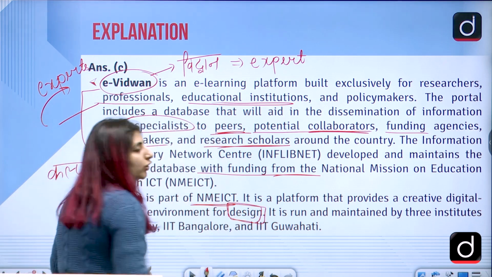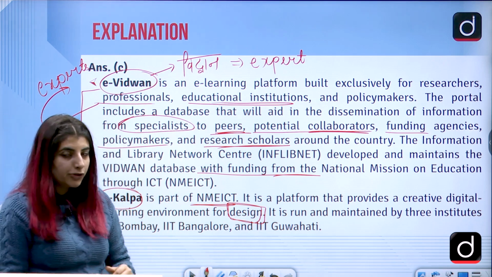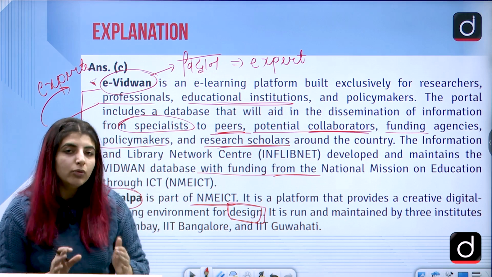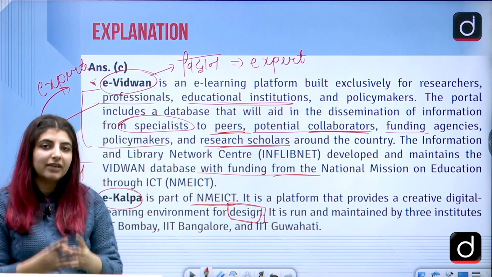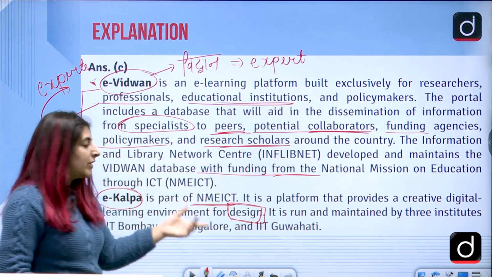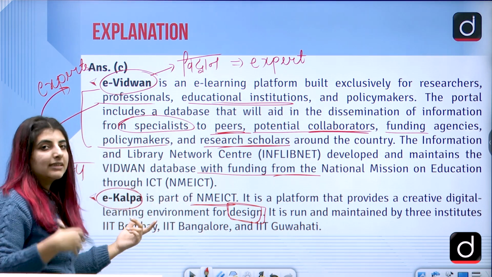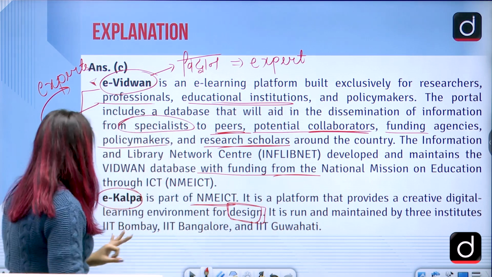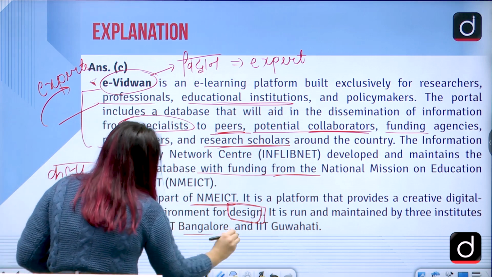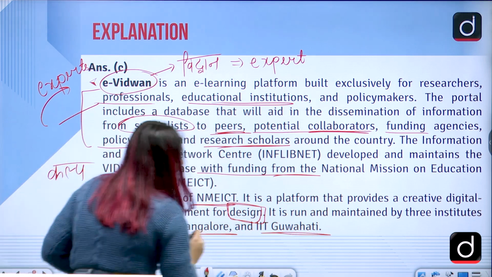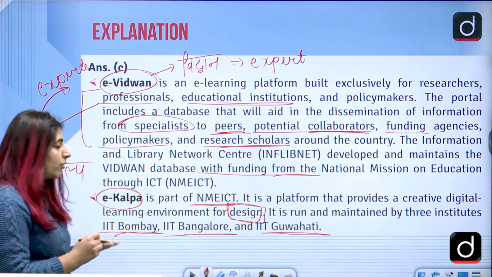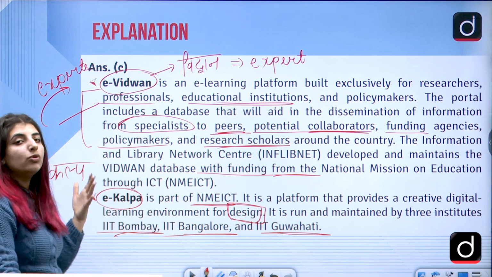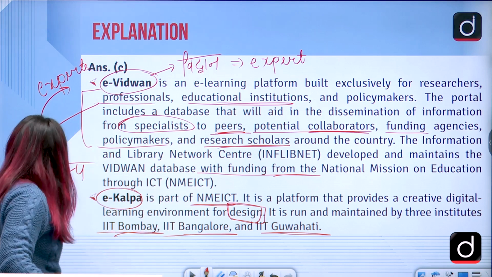So if you are jotting these schemes down, students, you are supposed to jot down only the keywords so that you know, at the last minute, that you can revise it in one go. So eCulp, as the name also suggests, Culp like Shilpkar, etc. It is run and maintained by 3 institutions, IIT Bombay, IIT Bangalore and IIT Guwahati. So 3 IITs are there, Guwahati, Bombay and Bangalore. They are the ones who maintain this program, correct?